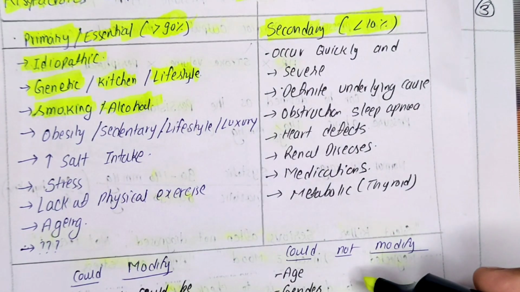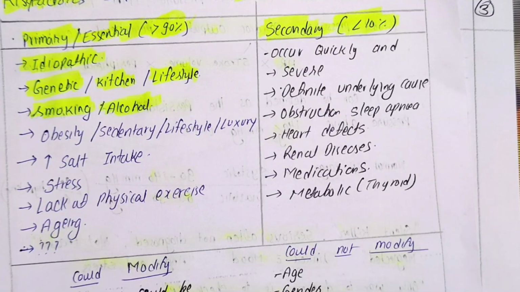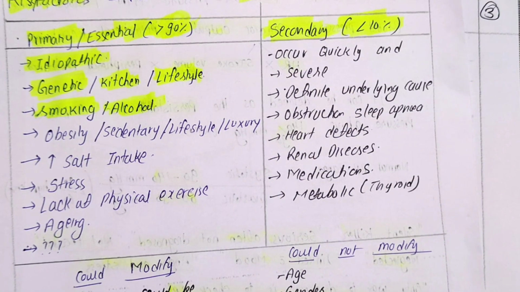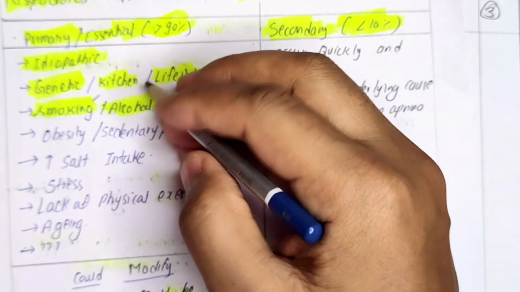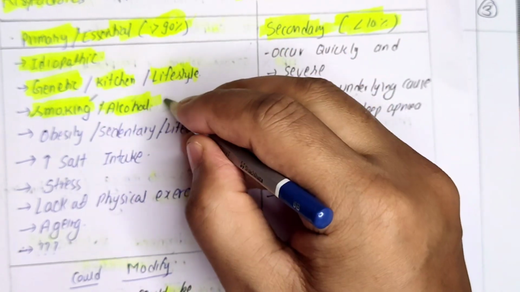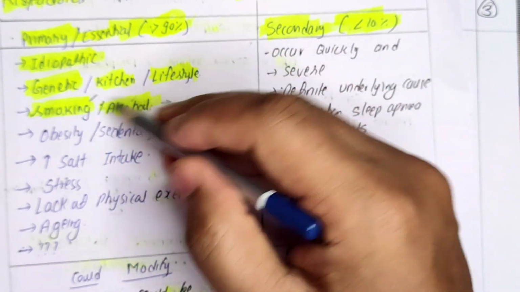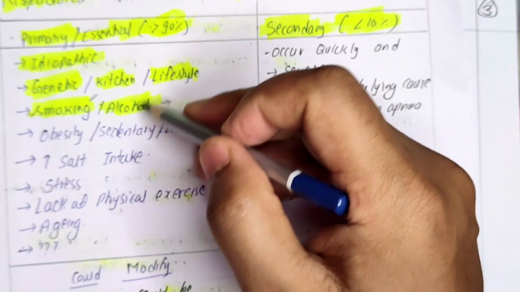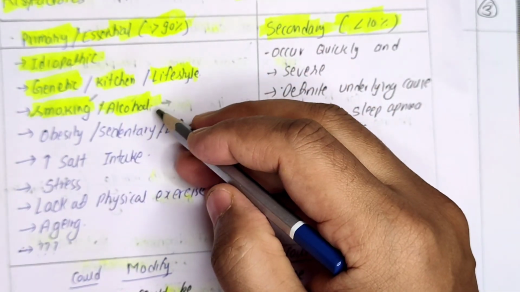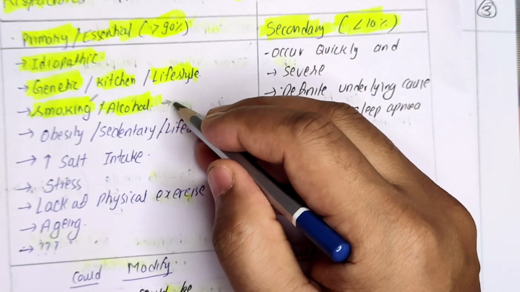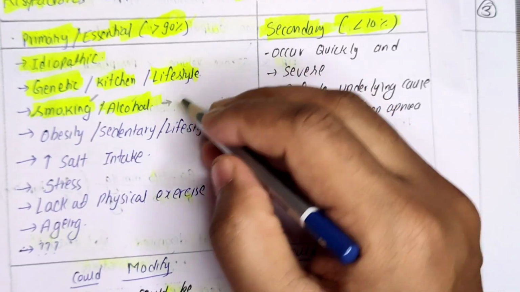Smoking and alcohol, over a period of time, various compounds, nitrobenzene compounds in the smoking and some other harmful compounds in the alcohol, what will they do? They will continuously be there in the blood. Here nicotine and other nitrobenzene compounds, in alcohol, alcohol traces, formaldehyde, aldehyde, all those things will be there continuously in our blood circulation.